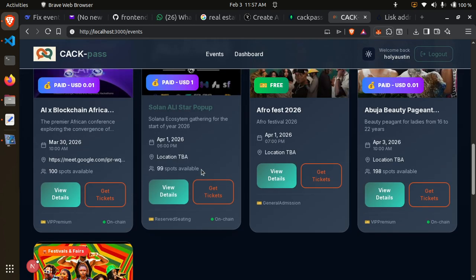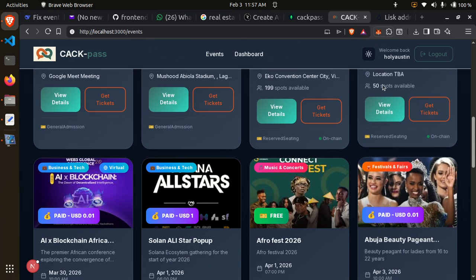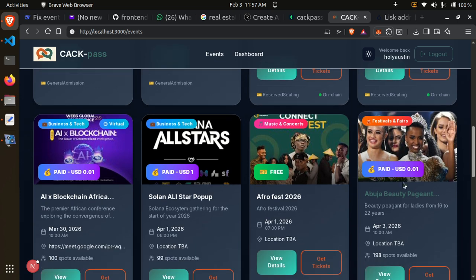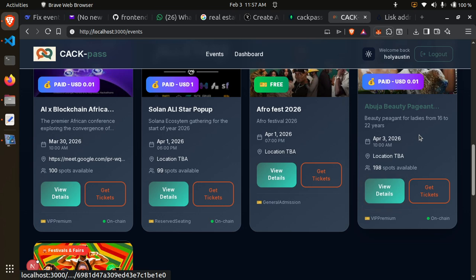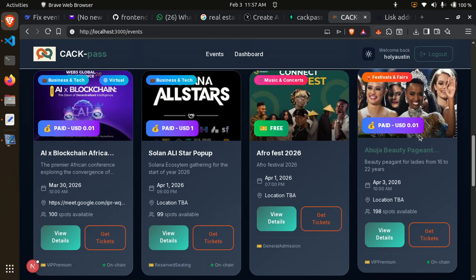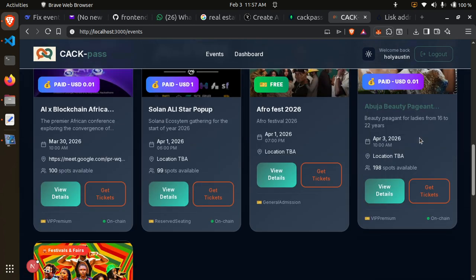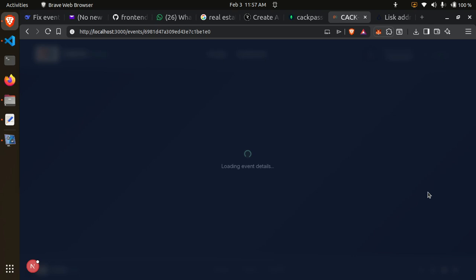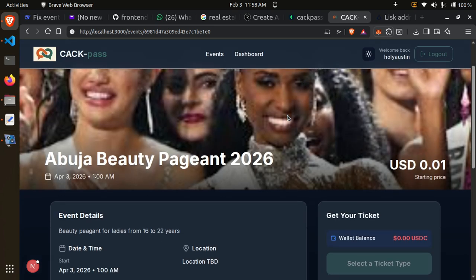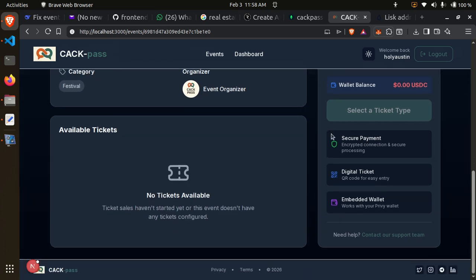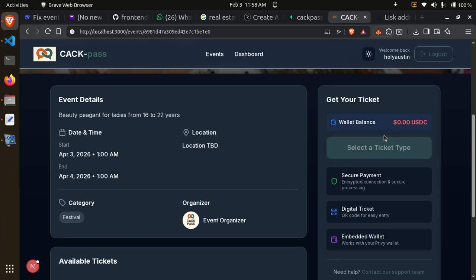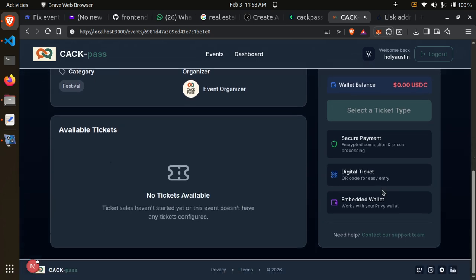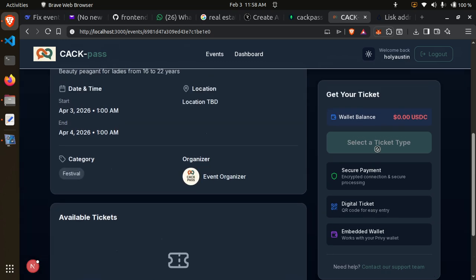So let's locate what we've just done. Beauty pageant, you can see it here now, under Festival and Fairs. This is what we've just created. So let's see if someone can actually get this ticket. Clicking on get ticket, you can now see, because your balance is 0, you will be unable to get the ticket.